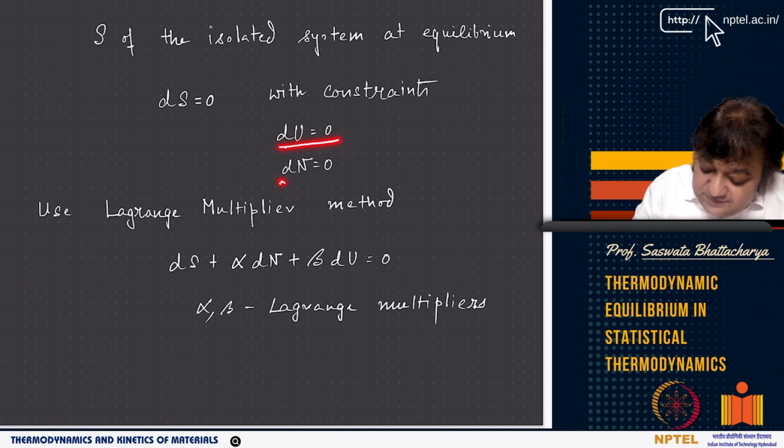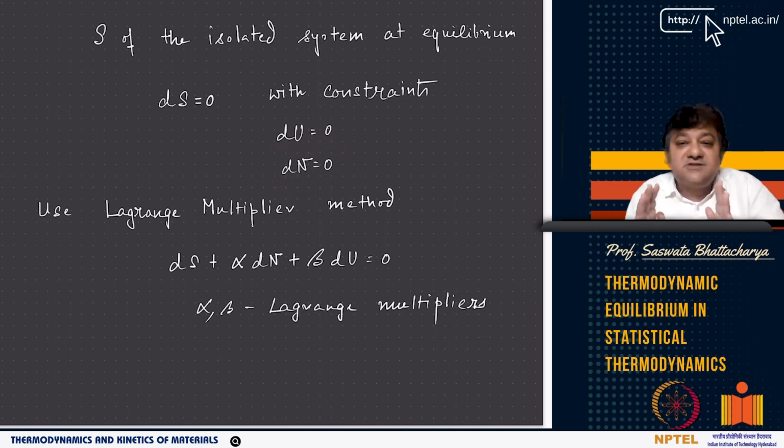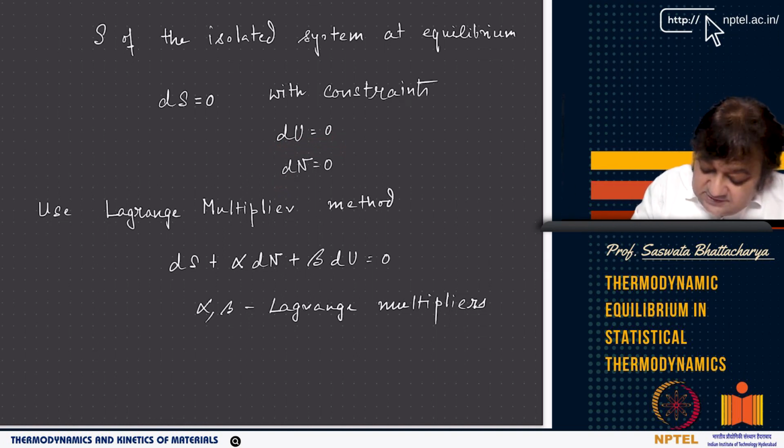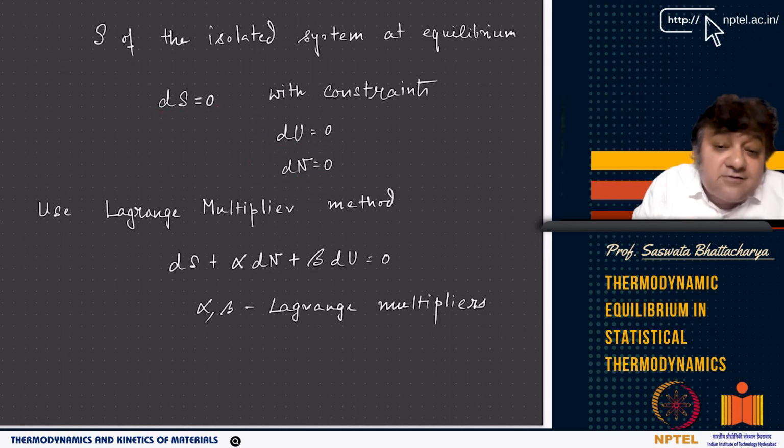Mole number of the species, right? Let there be R species, but the total mole number is constant; that cannot change. Because it's an isolated system, we are telling dn equal to 0 and du equal to 0 are the constraints, and ds has to be also equal to 0 for the systematic equilibrium. For the isolated systematic equilibrium, ds has to be equal to 0. That's the first condition, right?